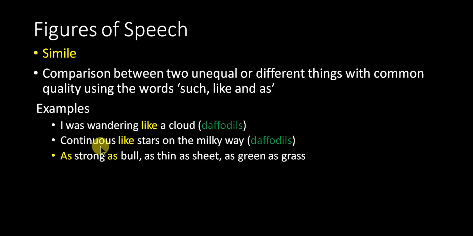Second, "continuous as the stars that shine and twinkle on the Milky Way." Again, this is from Daffodils. This is also a simile. The word like has been used to compare stars and daffodils. And in the third example, as strong as a bull, as thin as a sheet, as green as grass. Three similes have been given here. So we can compare things by using the words like, as, and such. Understand, students?